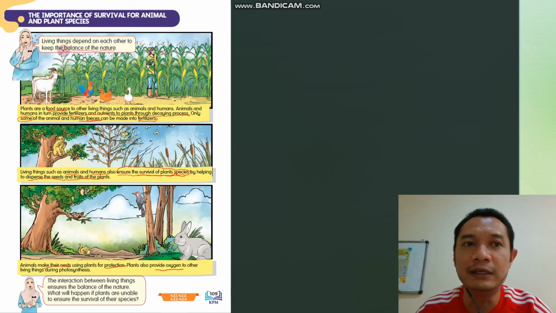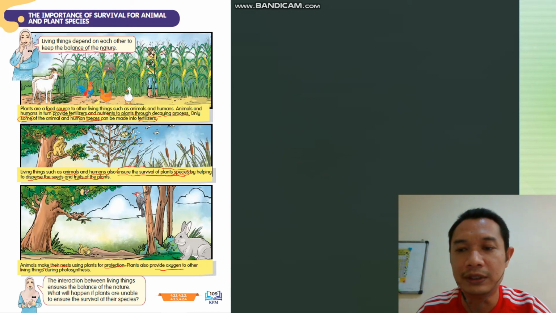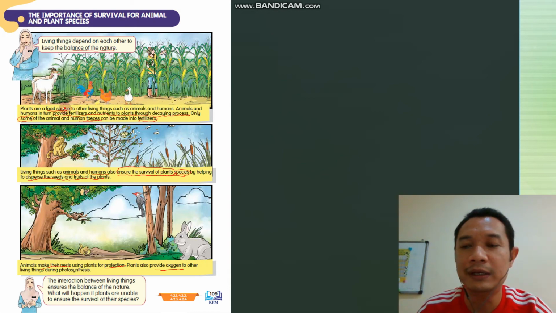That's why we say that living things depend on each other to keep the balance of nature. Kita memerlukan tumbuhan, tumbuhan juga memerlukan kita. That's what we call depending on each other.